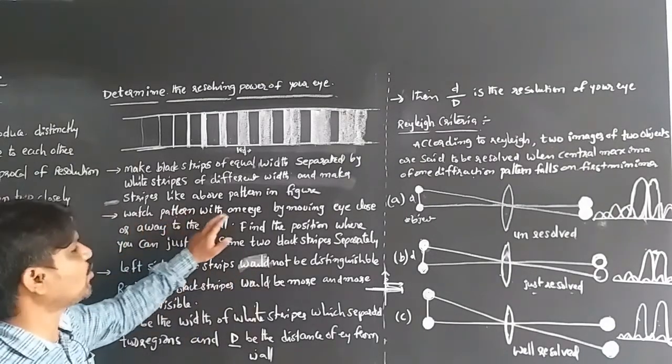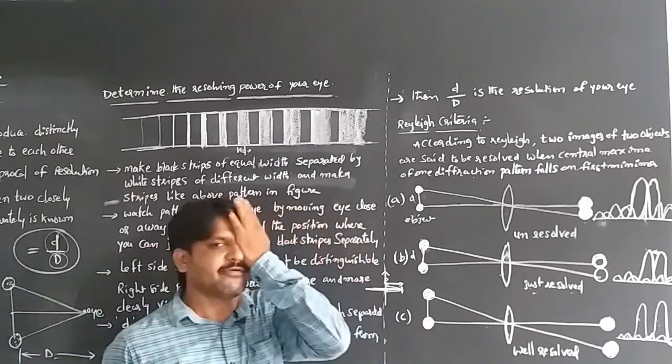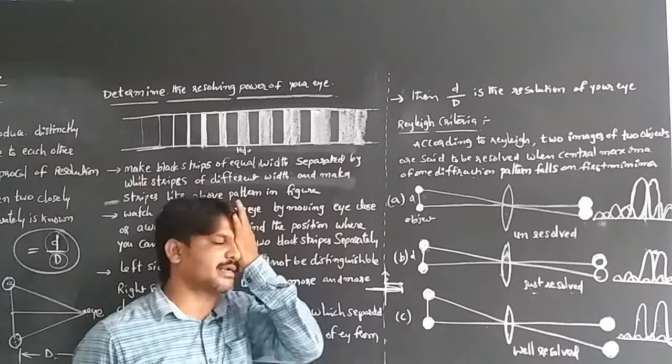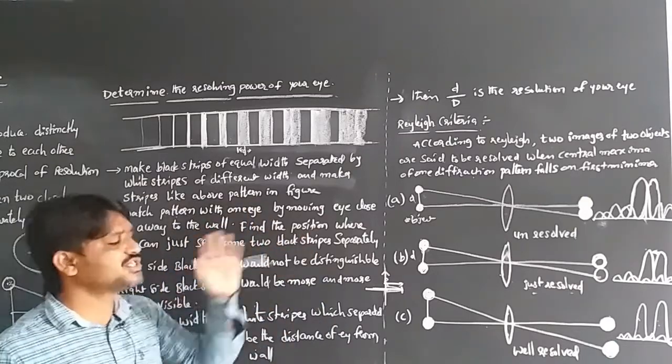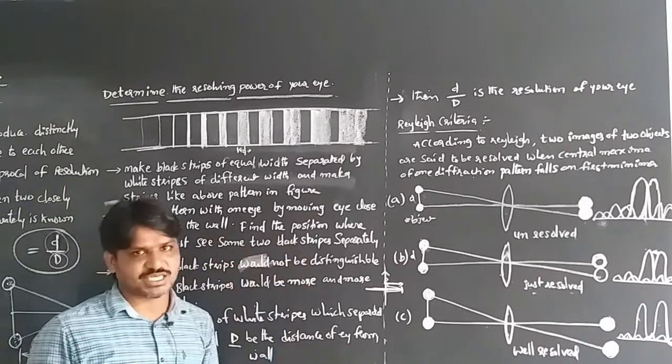Watch the pattern with one eye by moving our eye close to and away from the wall or pattern. Then find the position where you can just see two black strips separately.